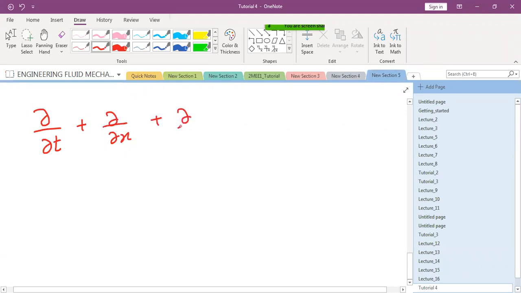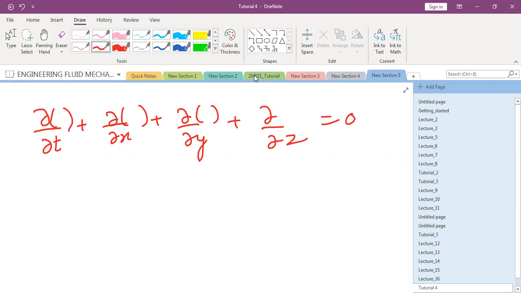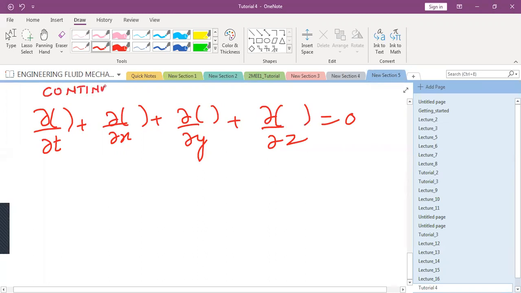I am writing down incomplete expression. I want the exact expression from your side. What should I put here in the parenthesis? As far as continuity equation is concerned, curly rho by curly t, plus curly by curly x of rho u, curly by curly y of rho v, curly by curly z of rho w. What about x momentum? Curly p by curly x plus.